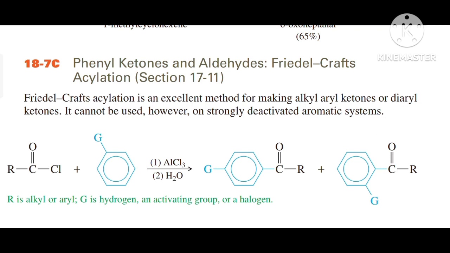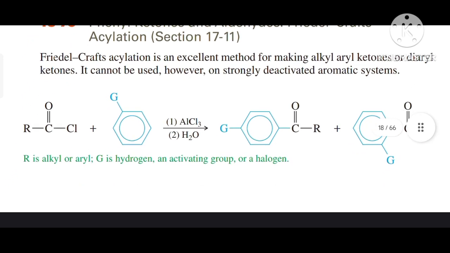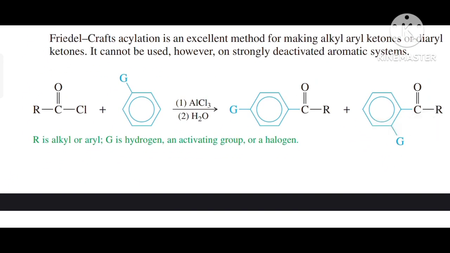Phenyl ketones and aldehydes. Friedel-Crafts acylation. Friedel-Crafts acylation is an excellent method for making an alkyl aryl or diaryl ketone. It cannot be used, however, on strongly deactivated aromatic systems. So there is a general reaction given over here in which RCOCl, that is an acid halide, is condensed with the benzene molecule in the presence of Lewis acid AlCl3, then it gives two products, ortho and para directing products over here.